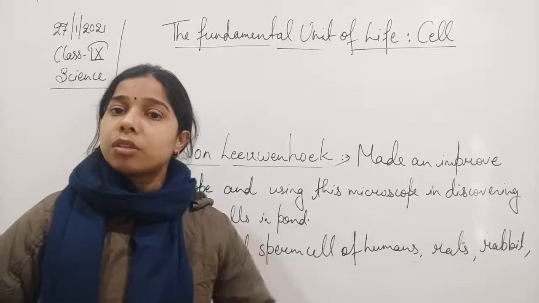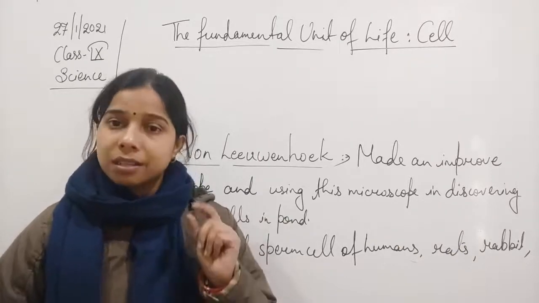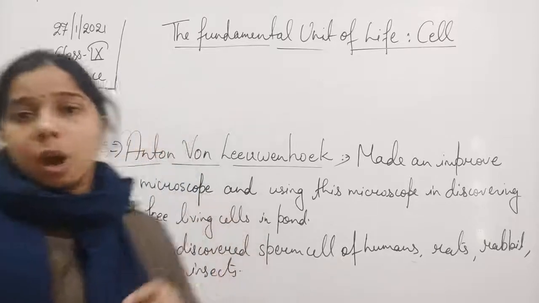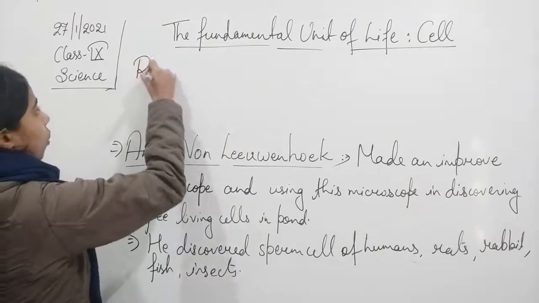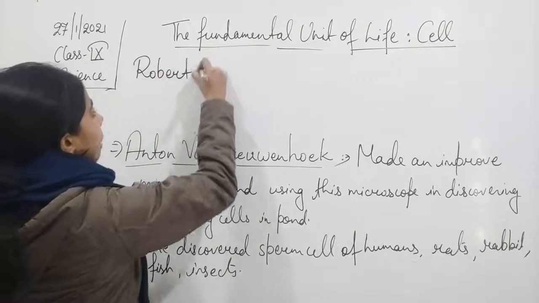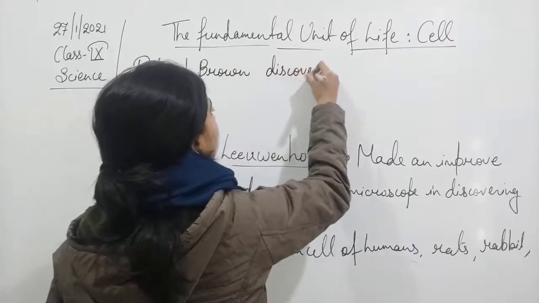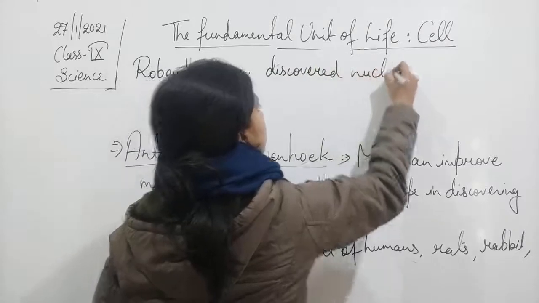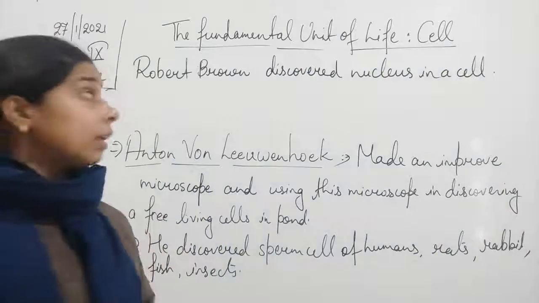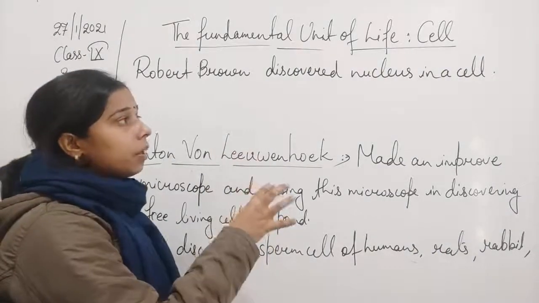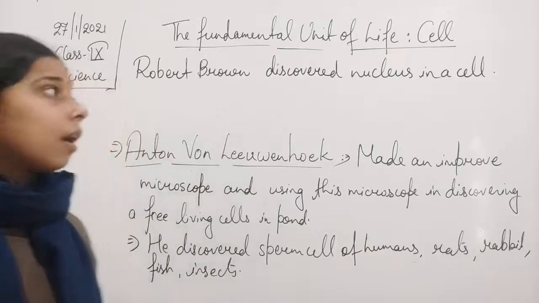So Robert Brown was the first person who discovered the nucleus, who said that a cell consists of a nucleus also. So Robert Brown discovered the nucleus in a cell. He discovered this nucleus, and he has also named the nucleus. Okay.